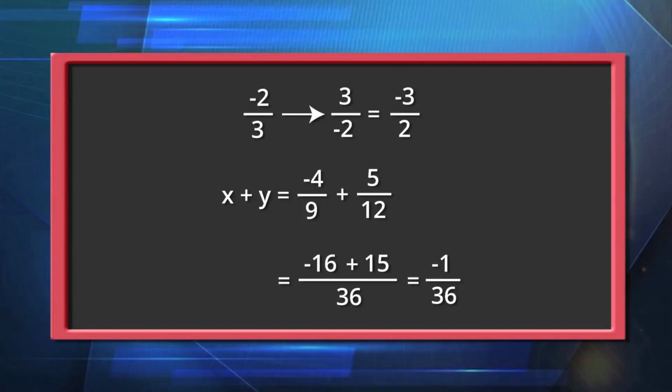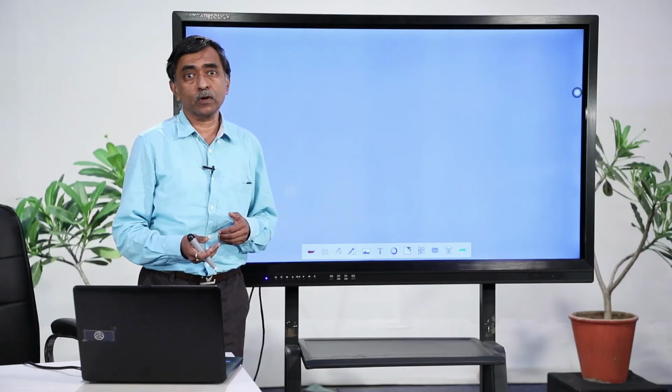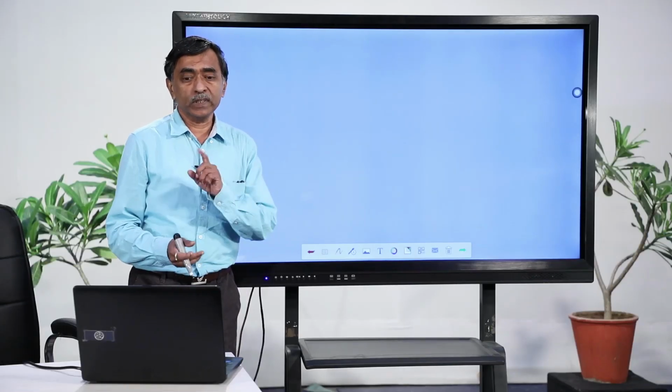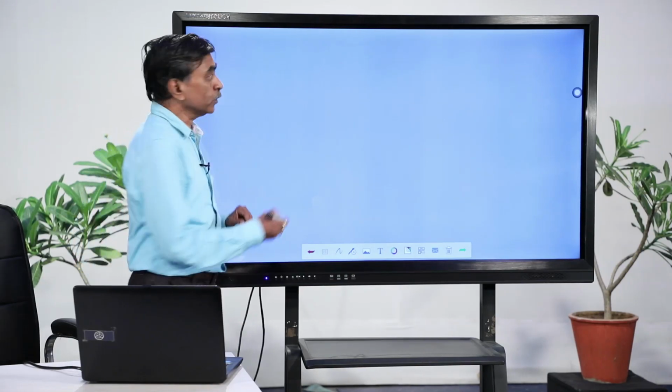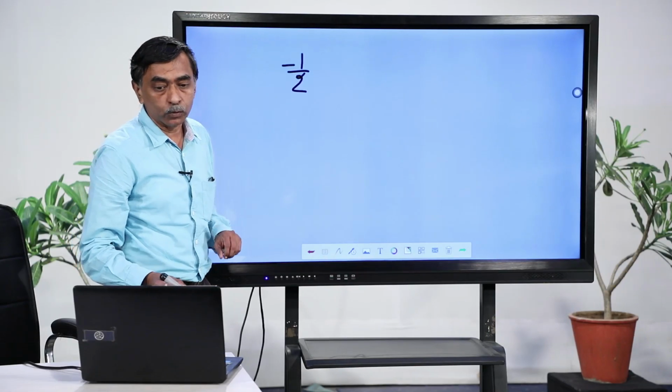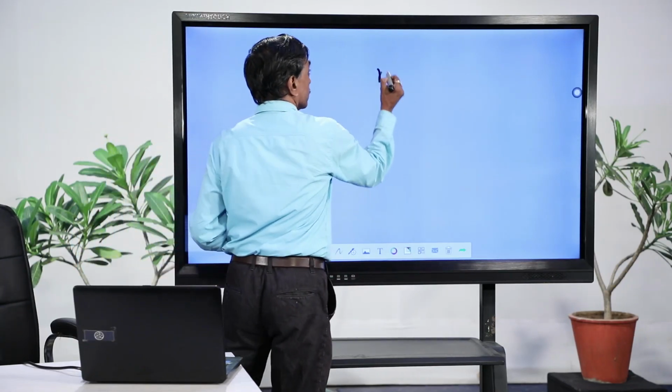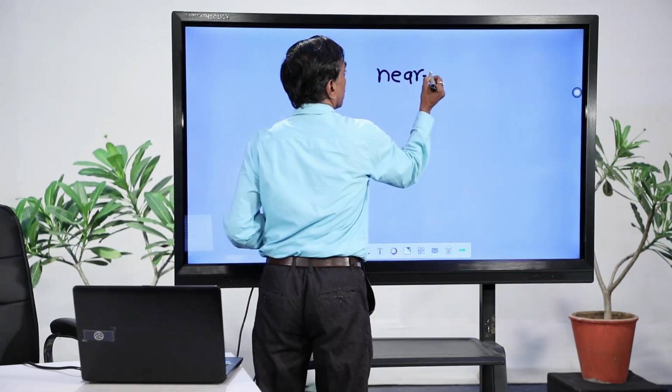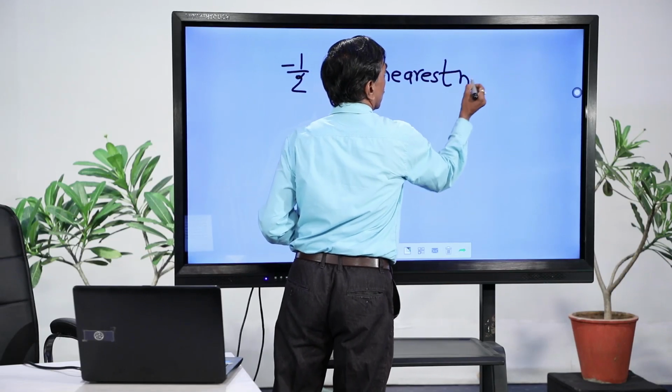Now, what I wanted is, what should be added? My other question is, just to give you more understanding about the concepts of integers and rational numbers, one statement is there: what should be added to minus 1 by 2? What should be added to minus 1 by 2 to obtain the nearest natural number? To obtain the nearest natural number.